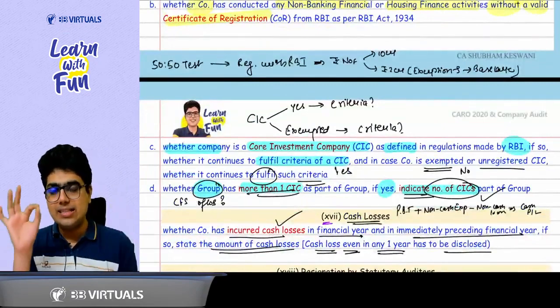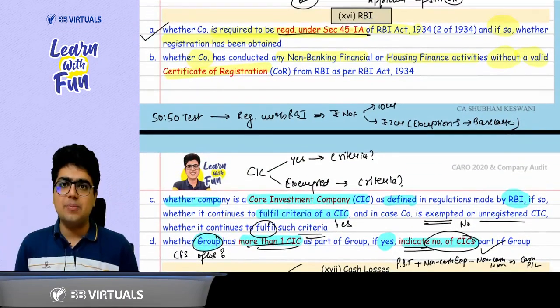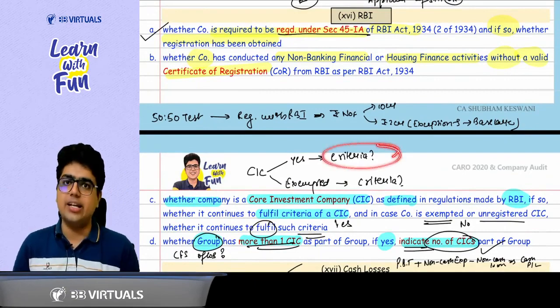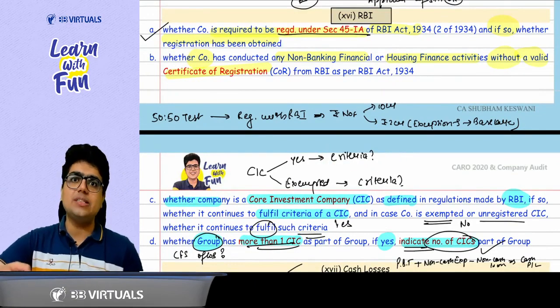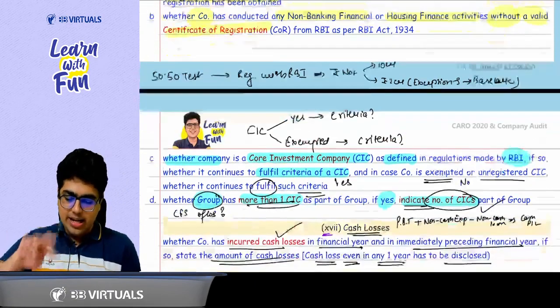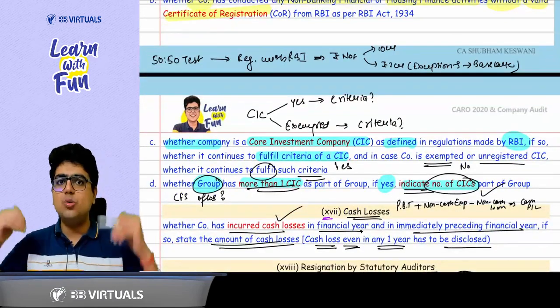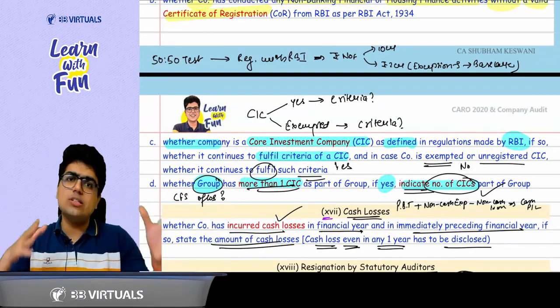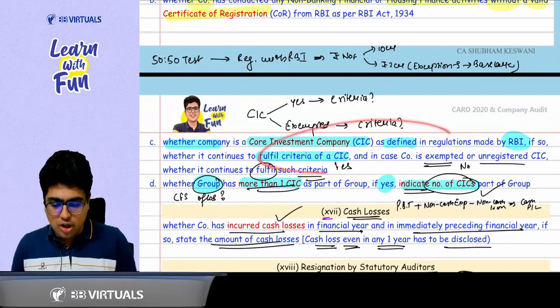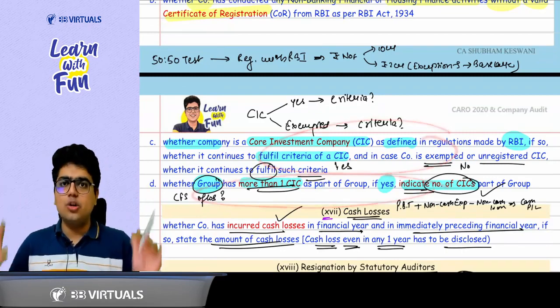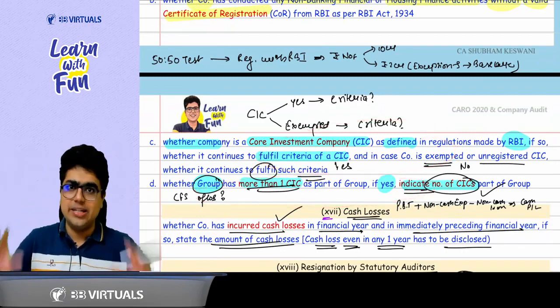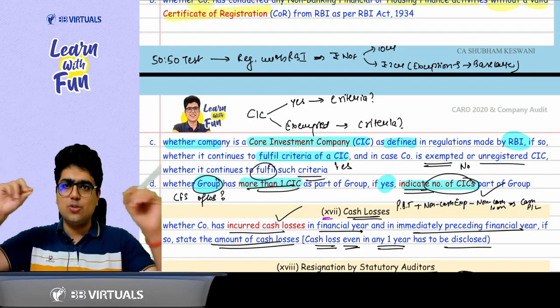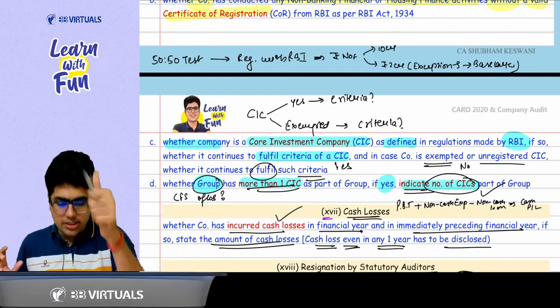Whether the company is a CIC as defined as per the RBI criteria. Is it fulfilling the criteria? Second thing, if it is exempted from being a CIC, whether it is fulfilling the criteria. And the last part is, in case a group has more than one CIC, you need to disclose the number of CICs. So first of all, talk about the CIC, and in case of a group, meaning the consolidated financial statements, if it has more than one CIC, you need to disclose the number of CICs. Got it? Got it, sir.